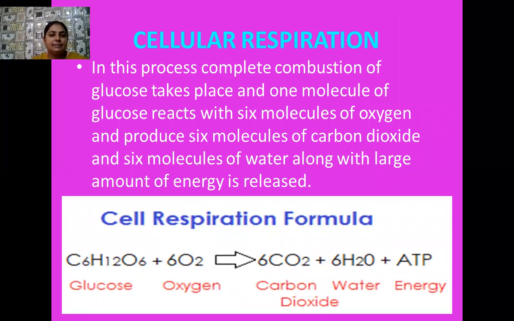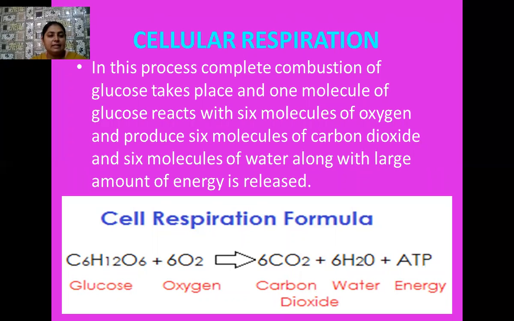Yes, student, next is the definition of cellular respiration and the equation concerned with it. If you have to define cellular respiration or aerobic respiration, you can say it is the process where complete combustion of glucose takes place. One molecule of glucose reacts with how many molecules of oxygen? Six molecules of oxygen.